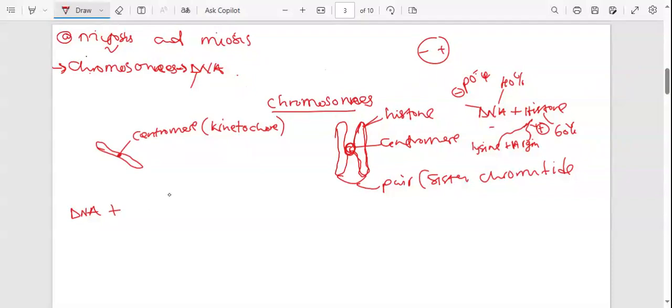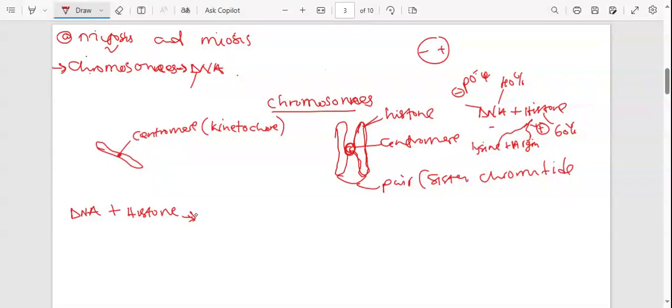DNA plus histone, right? DNA plus histone, they are going to form what we call a nucleosome. It's more like we are doing the condensation of chromosomes. Chromosomes start with this reaction, and we'll see how they are formed.